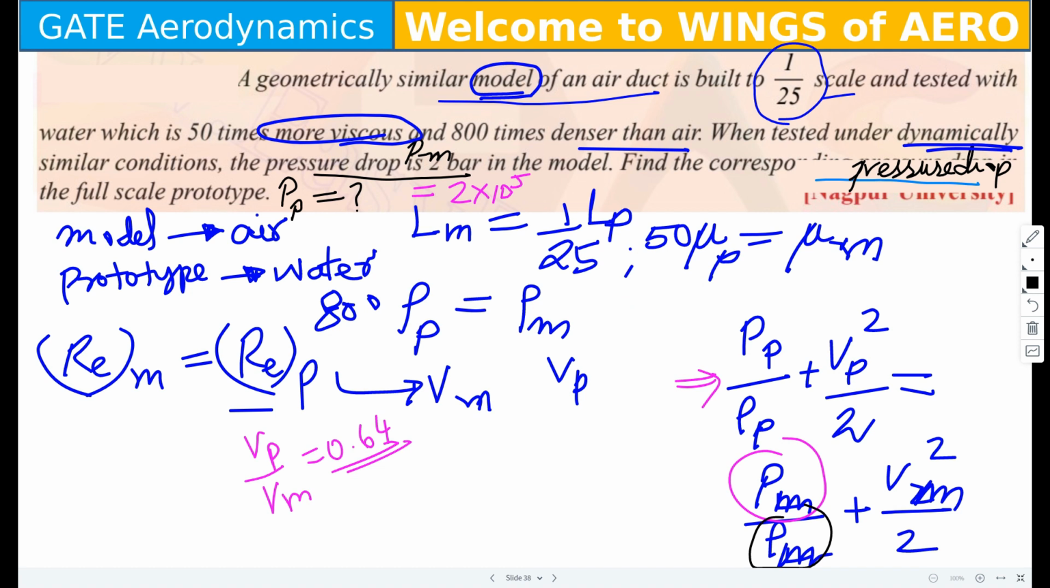Sometimes please do remember about the density of sea water. Sometimes they ask the density of sea water, it's 1030 kg per meter cube. This is the density of sea water.